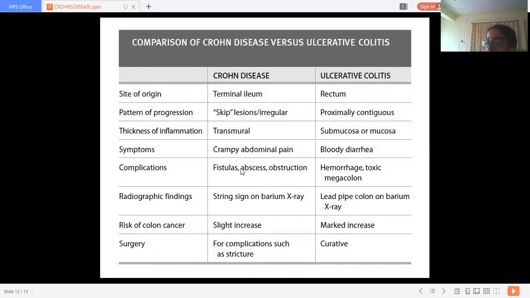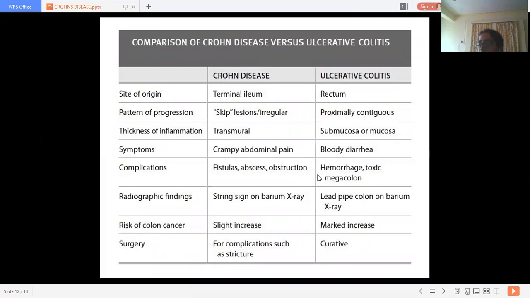In Crohn's disease, you can see fistulas, abscess formation, and obstruction due to narrowing of the lumen from much more fibrosis. The fibrotic lesions are much more formed in Crohn's disease, while the hemorrhagic lesions are much more in ulcerative colitis.